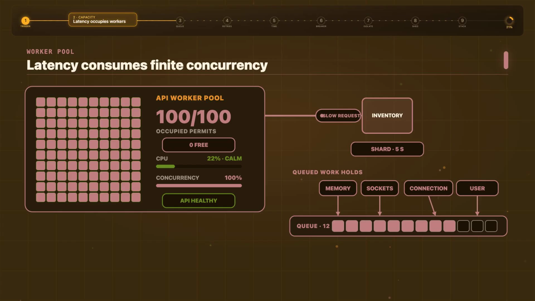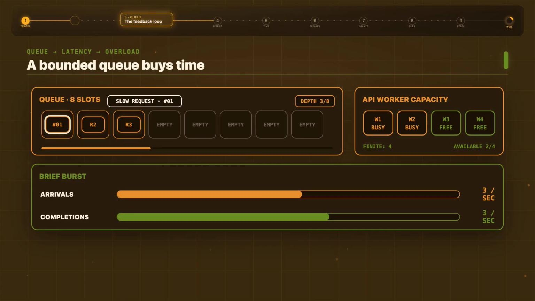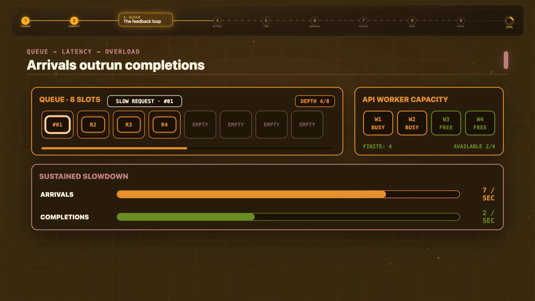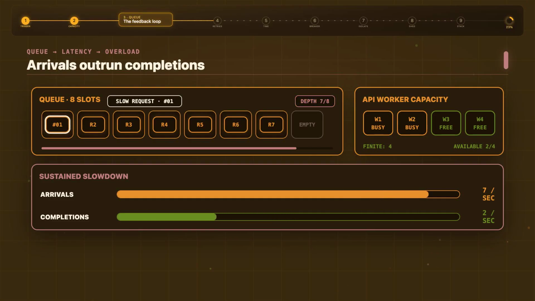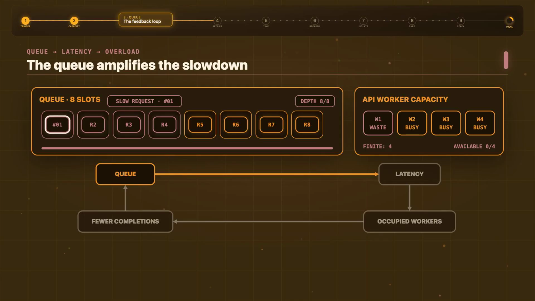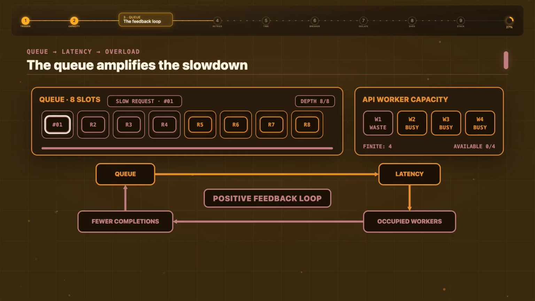2. The queue becomes a feedback loop. At first, the queue seems helpful. A brief spike can pass without rejecting anyone. But during a sustained slowdown, arrivals exceed completions. The queue grows every second. Older requests wait so long that they are already useless, yet the system still spends resources processing them. Longer queues create longer response times. Longer response times keep workers occupied longer. Fewer workers become available. The queue grows faster. That is a positive feedback loop.